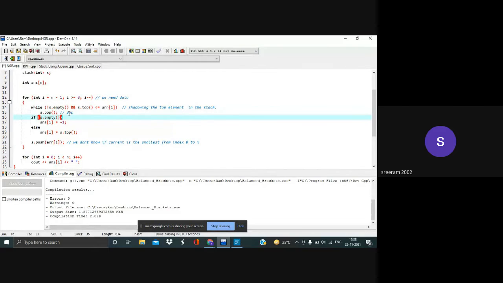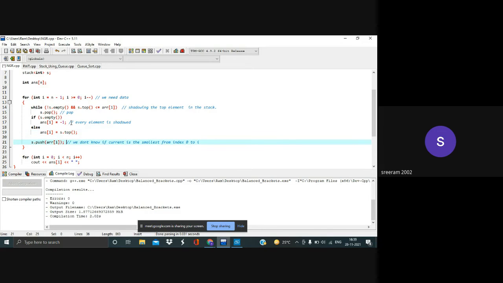And then we'll see if the stack is empty. If the stack is empty, then the answer is -1, because every element is shadowed. Only then will the stack be empty, because we'll pop every element. Or else the answer will be the element which is on the top of the stack.